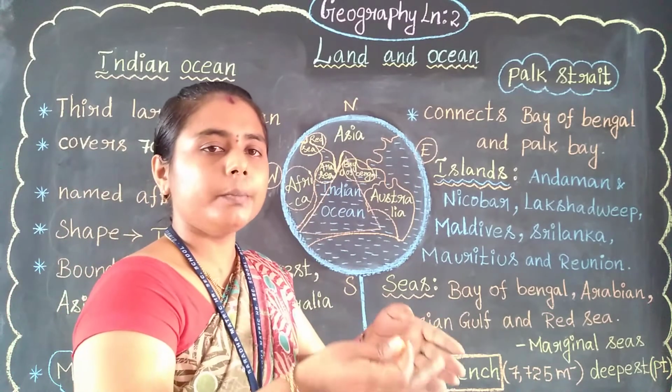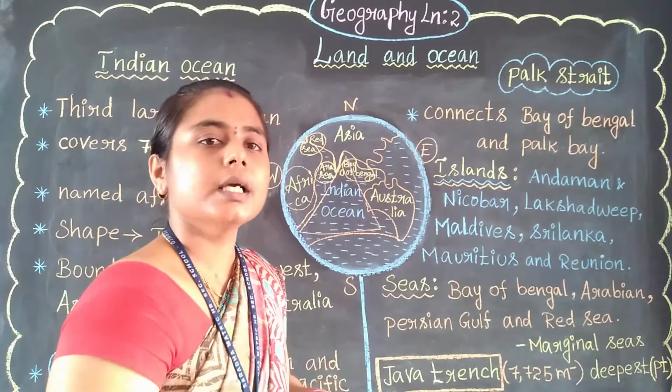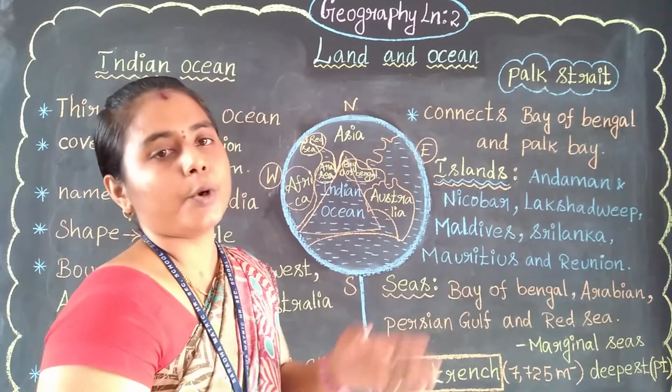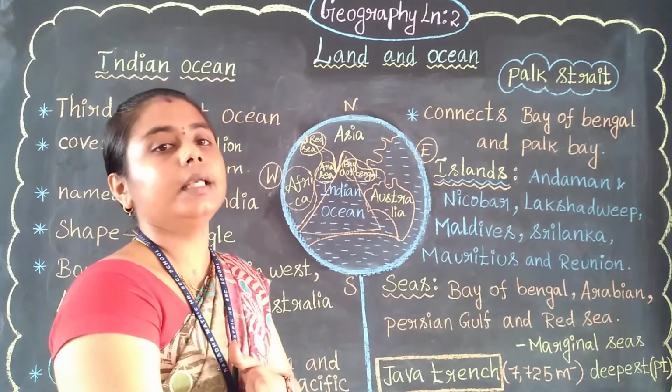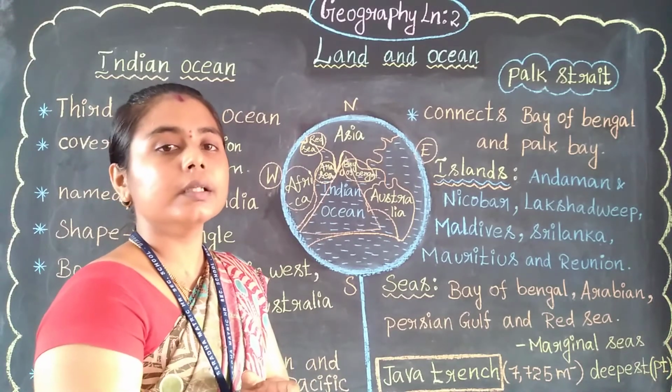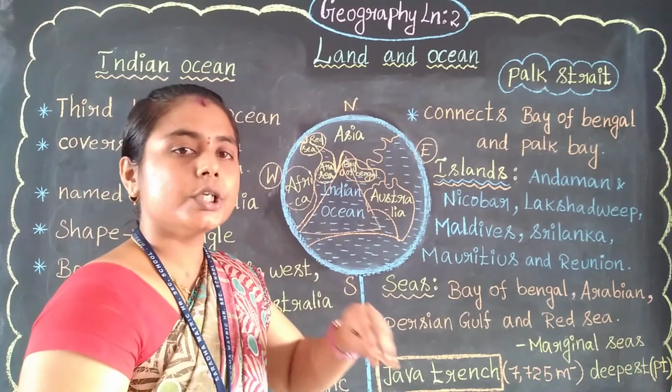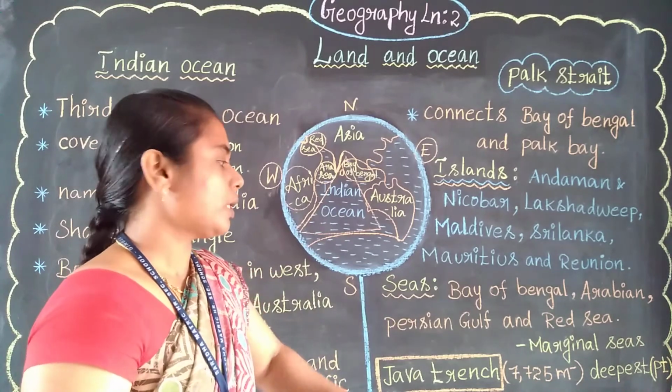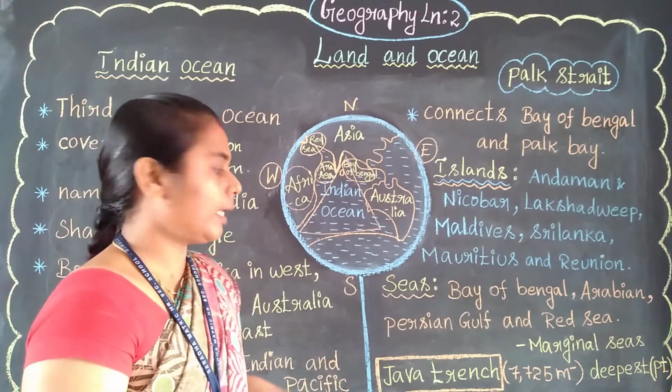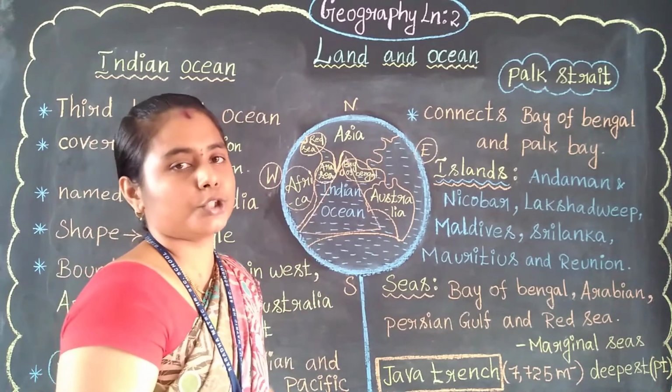Deepest point means there is a depression of the earth. So that is known as the deepest point. Very deep, in the interior of the earth's surface. So a depression of the earth's surface is known as the deepest point. It is named as Java Trench in the Indian Ocean.